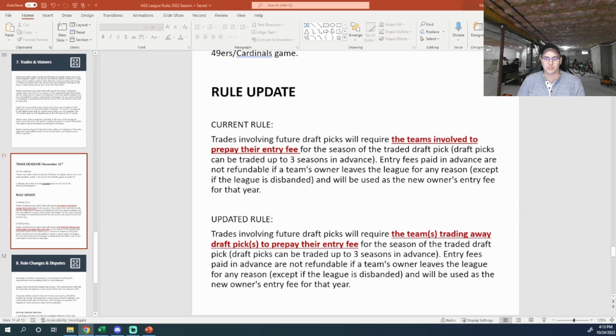I won't make it official until next week, but we're going to change this so that instead of all teams involved in a draft pick trade having to prepay their entry fee for that season, it's only going to be the teams who are trading away their draft pick. So you can see the current rule versus the updated rule. Pretty straightforward, but let me know if anybody objects to that.